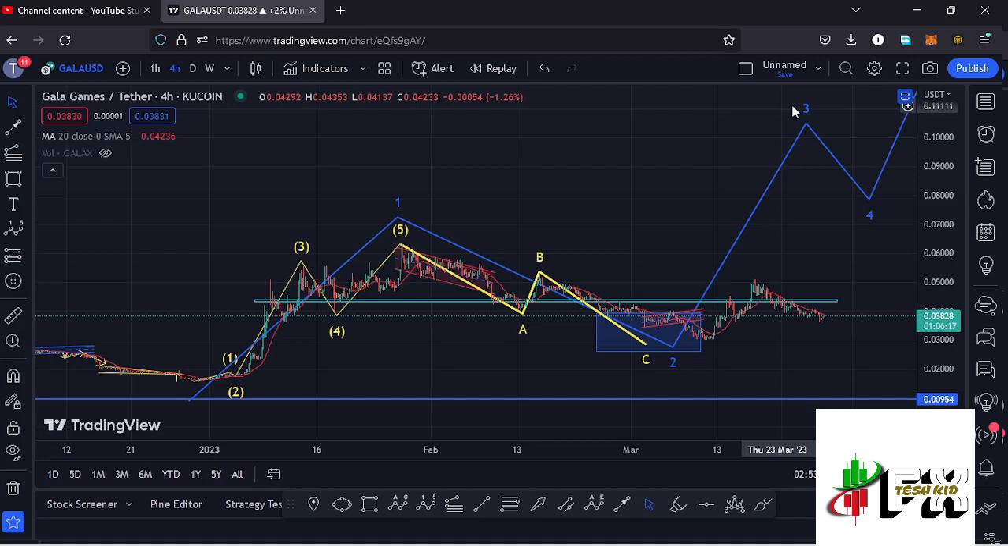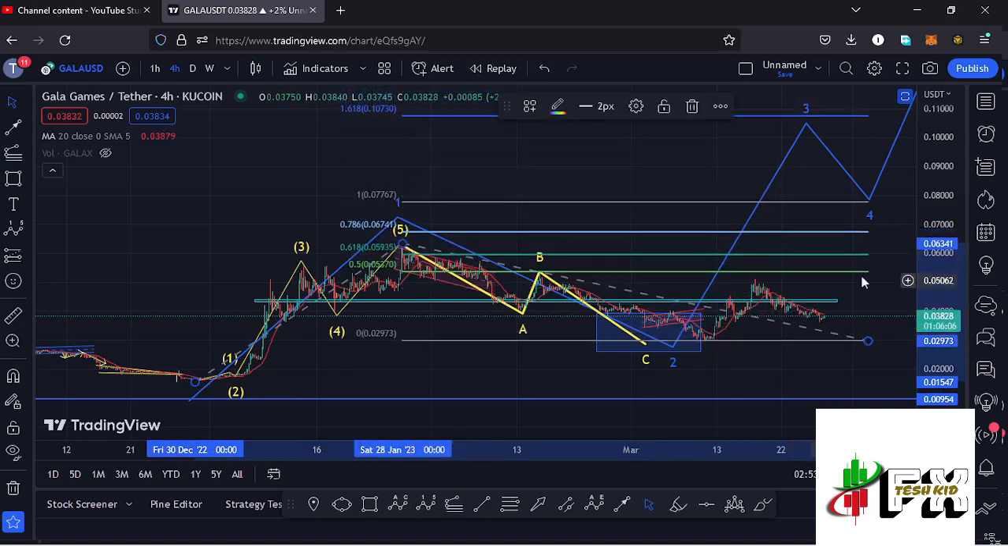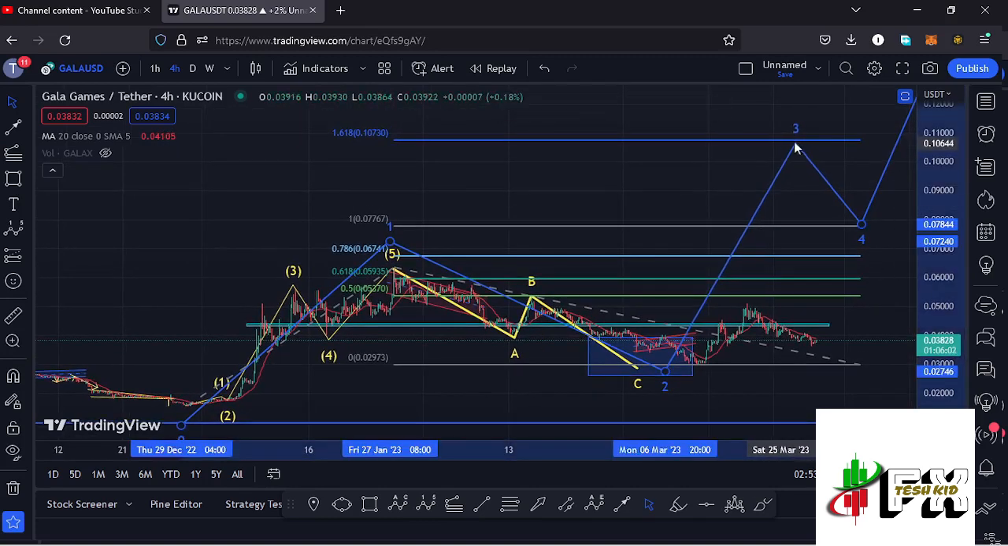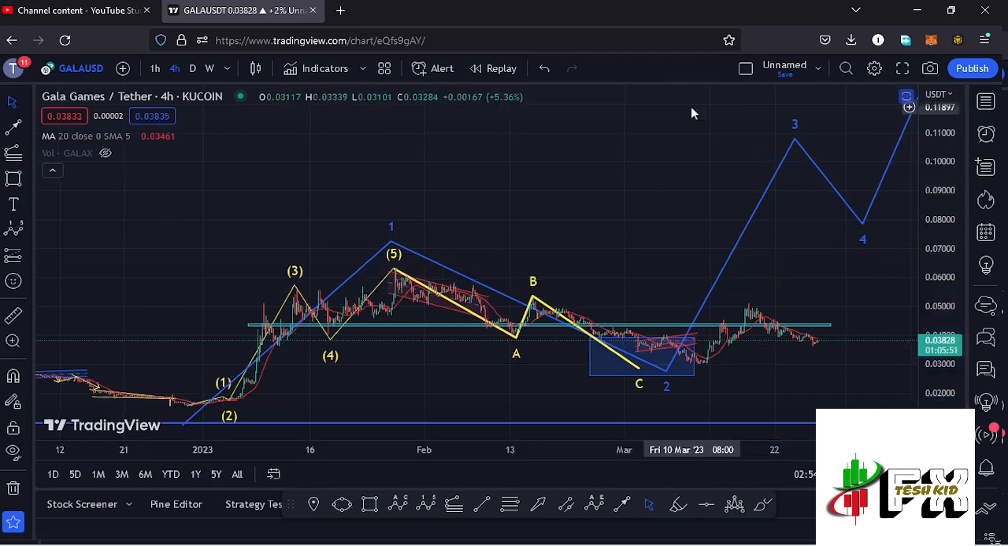Allow me to first sketch out a target area to the upper side in the formation of that wave 3 by connecting the trend-based Fibonacci from the low of the first wave to the high of that wave 1, then dragging the fibs to the low of the second wave, and that now gives me a minimum target area to the upper side in the formation of that wave 3 at the fib level 1.618, and that is at around the $0.1073 mark, and that is the minimum that I'm expecting Gala Games to do in the formation of that wave 3, and that is my long-term scenario here on the Gala Games chart.